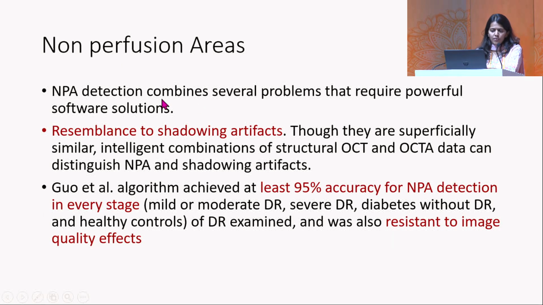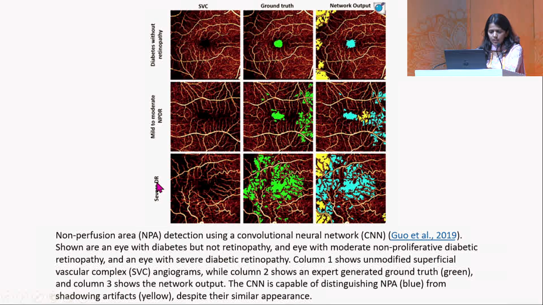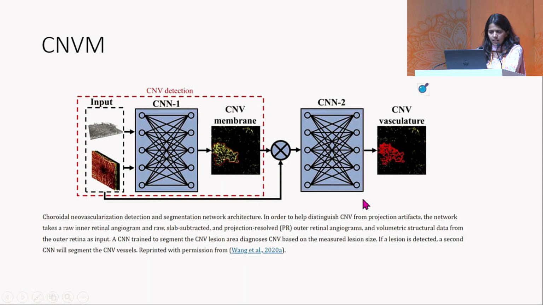Non-perfusion areas, we all know that they are very important to identify in certain vascular pathologies, and they are very similar to shadowing artifacts. Though they are superficially similar, intelligent combinations of structural OCT and OCT angio data can distinguish these non-perfusion areas and shadowing artifacts. So the deep learning algorithms can again identify these with more than 95% accuracy, and they're resistant to any image quality artifacts. So this is a non-perfusion area. We can see all these non-perfusion areas have been differentiated by the CNN network from any shadowing artifacts. The yellow ones are the shadowing artifacts and the blue ones are the actual non-perfusion areas, which has been done by a deep learning algorithm.